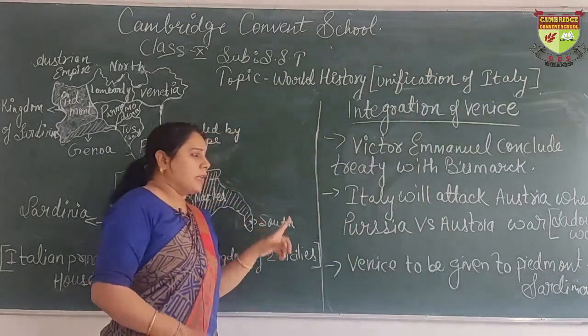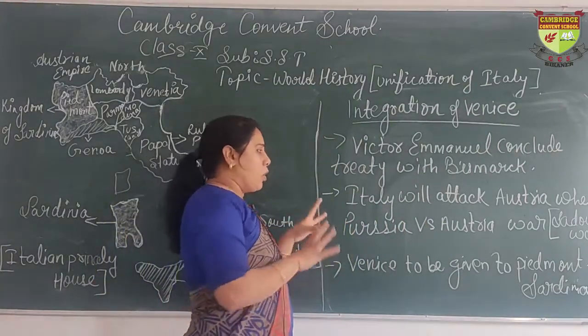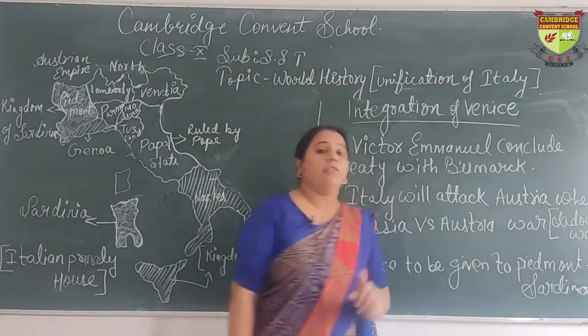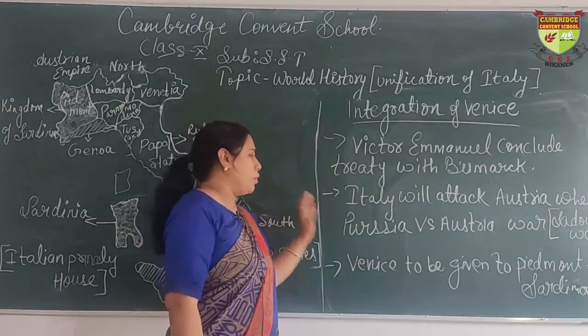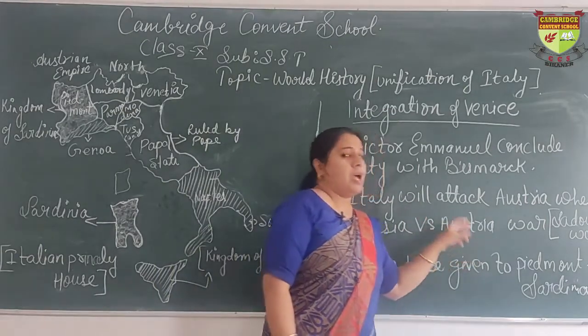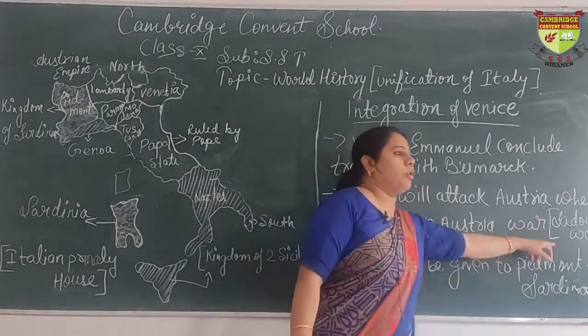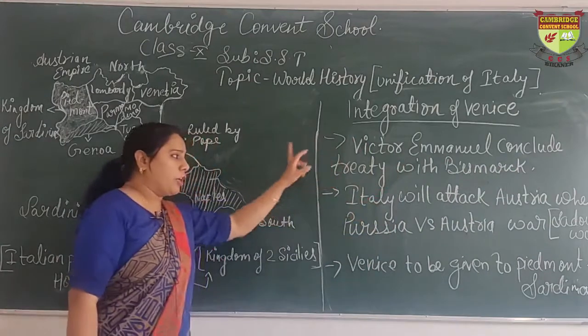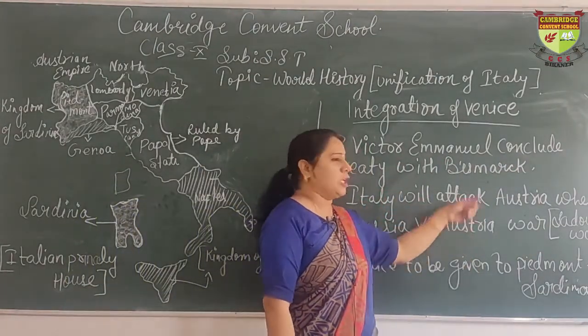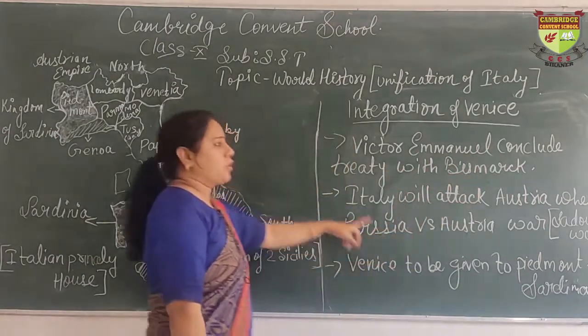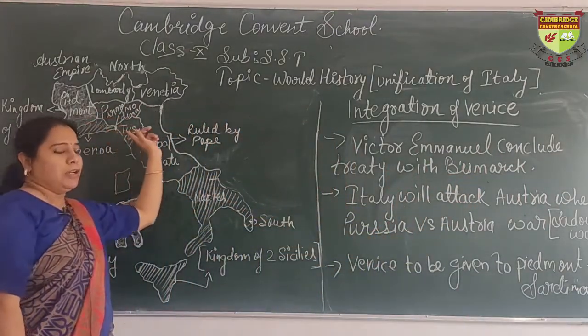What was there in that treaty? That Italy would attack Austria when there was a war between Austria and Prussia, and that war was known as the Seven Weeks' War. And Bismarck had already planned the war with Austria. Austria is the enemy of Germany also, and the enemy of Italy also.